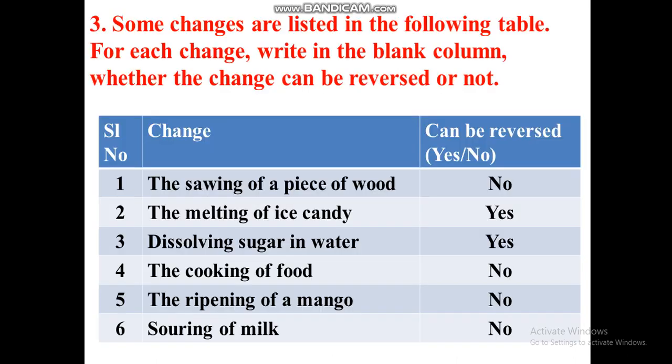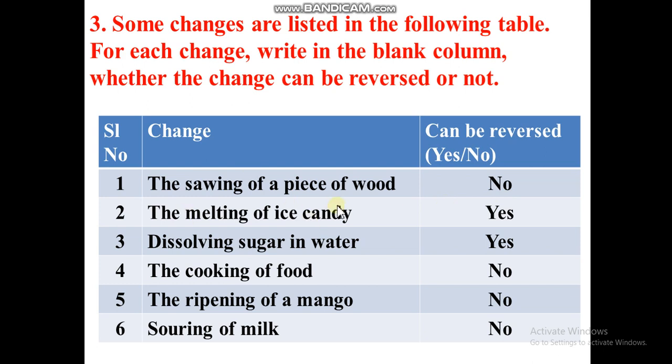The third question is: some changes are listed in the following table. For each change, write in the blank column whether the change can be reversed or not. This column was blank in your book, and I have filled it up. Some changes are listed here, and we are supposed to say whether each is reversible or irreversible. If it is reversible we will write yes, and if it is irreversible we will write no. The first is sawing a piece of wood.